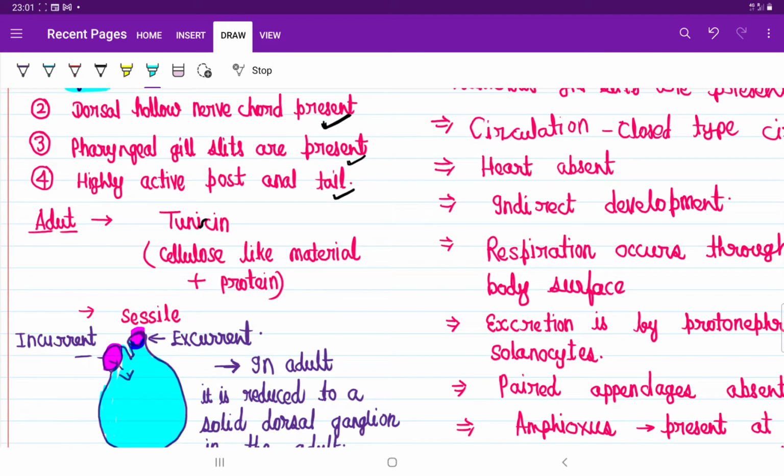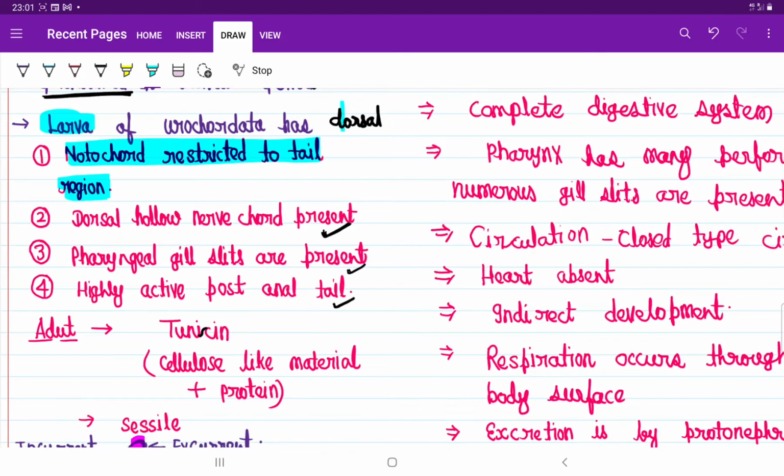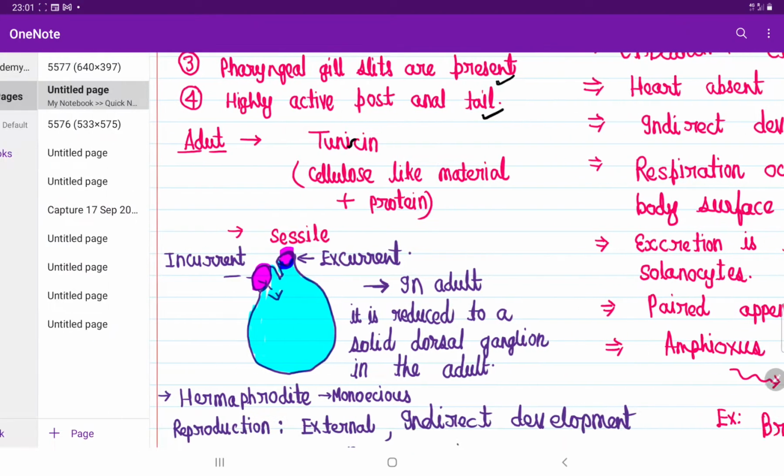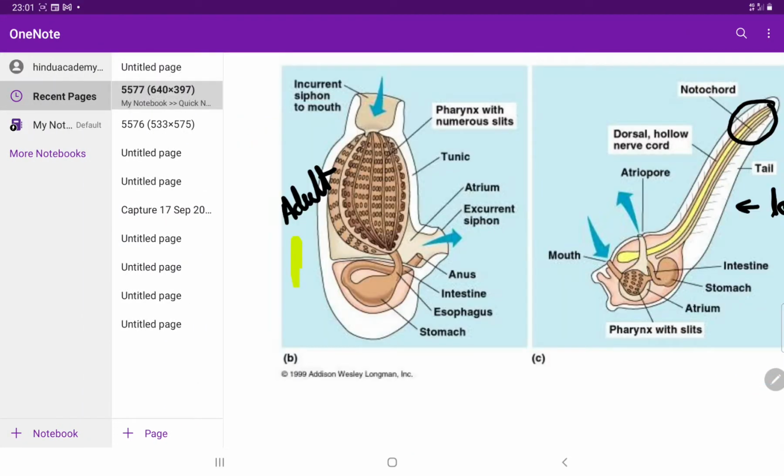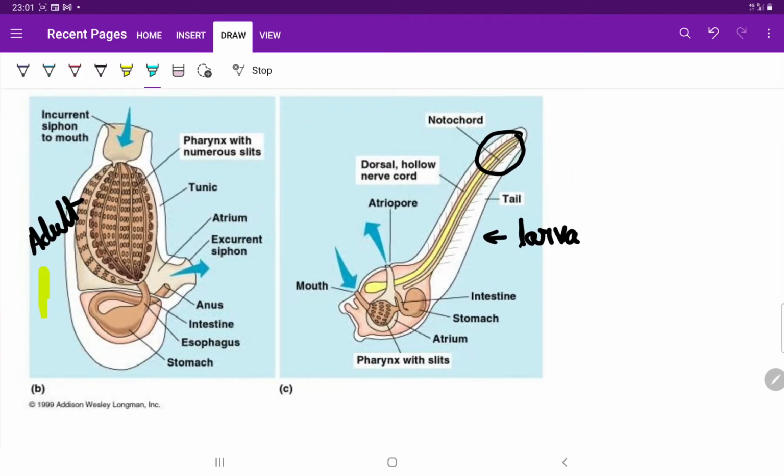Now if you look at the adult, it has no notochord, right? The dorsal hollow nerve cord is not present, but one ganglion is present, no doubt in that. Gill slits are present, and the tail is absent. And one thing, students: the adult body is covered by a substance called tunicin. What do we call it? Tunicin. What is this tunicin? Bro, this tunicin is actually a cellulose-like polysaccharide. It's not cellulose, it's cellulose-like.